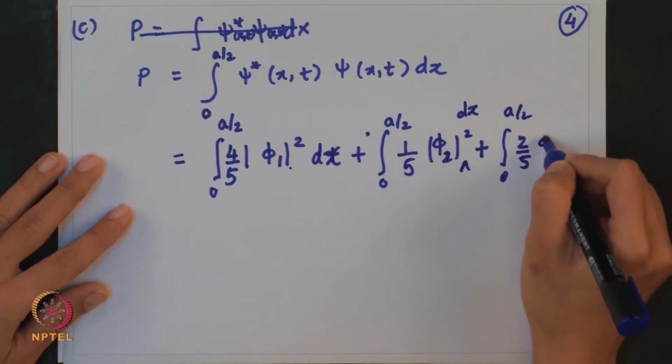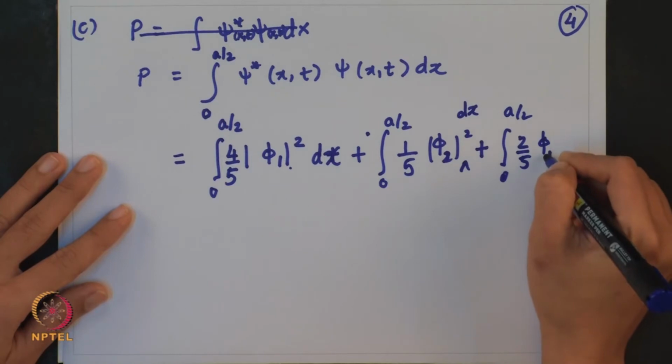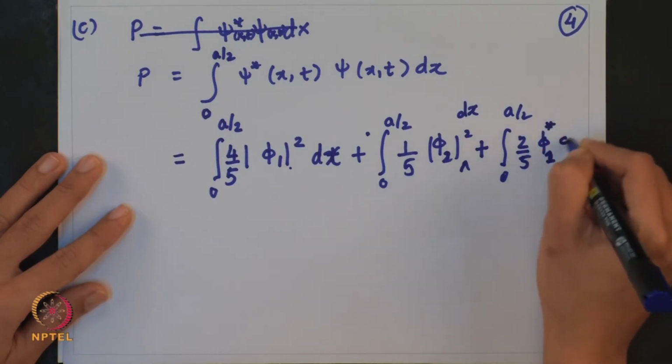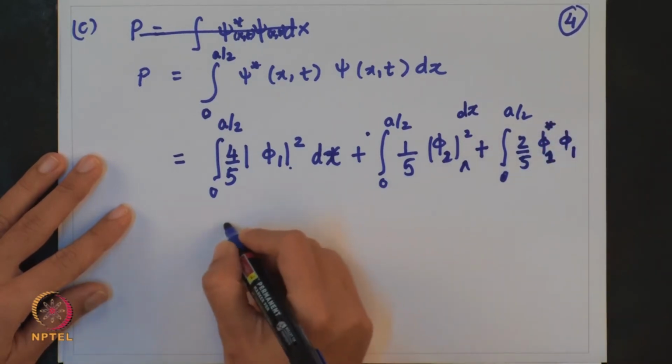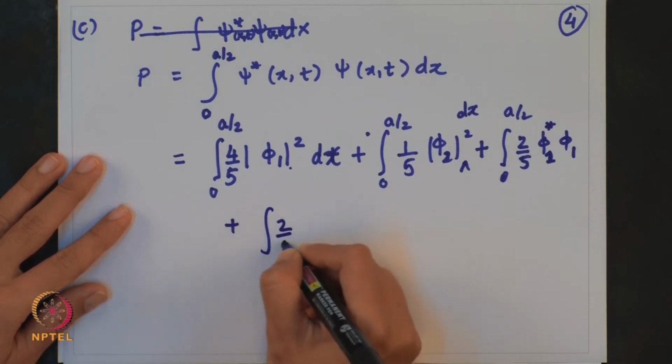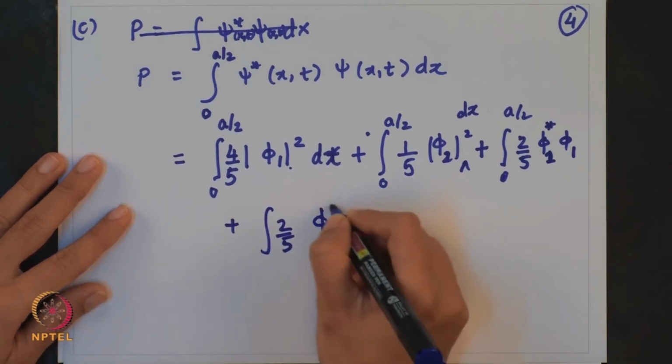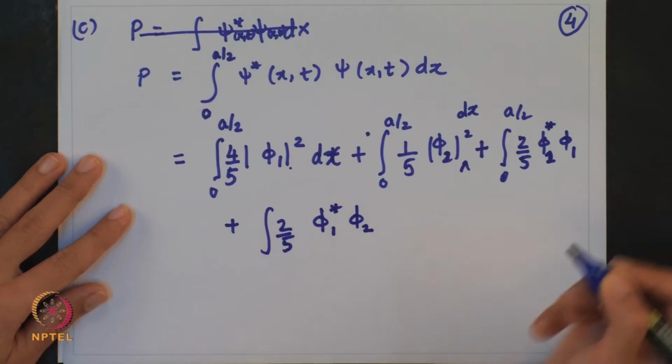I will have a cross term, that is phi 2 star phi 1, and another term where I have phi 1 star phi 2.